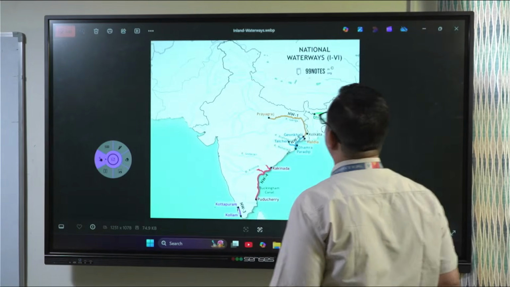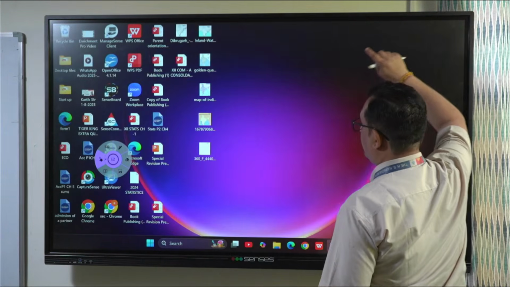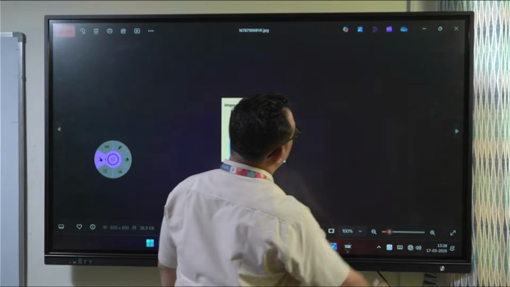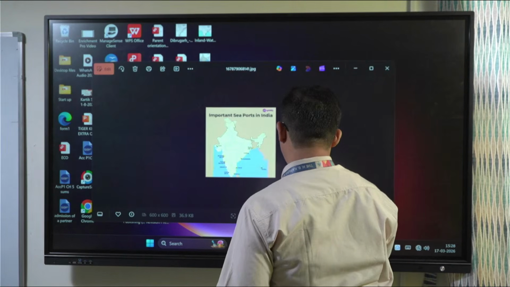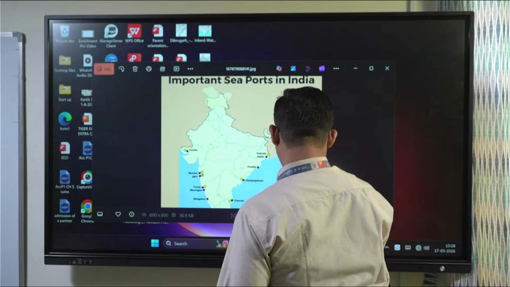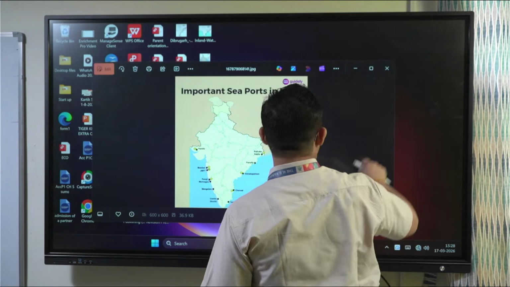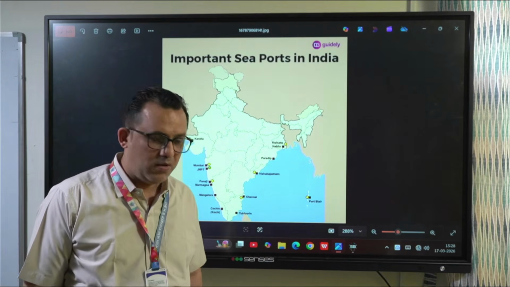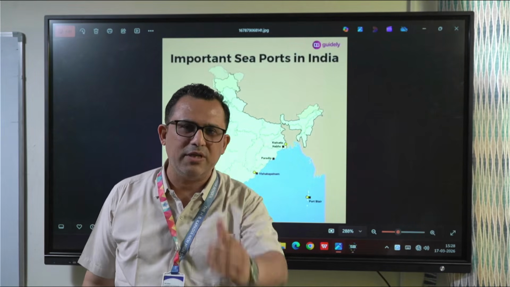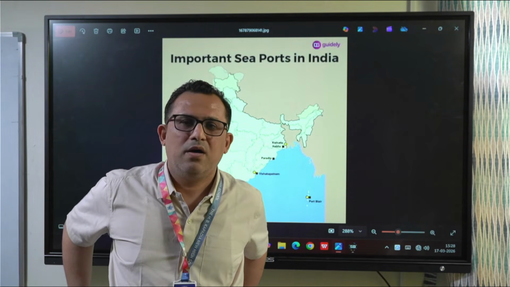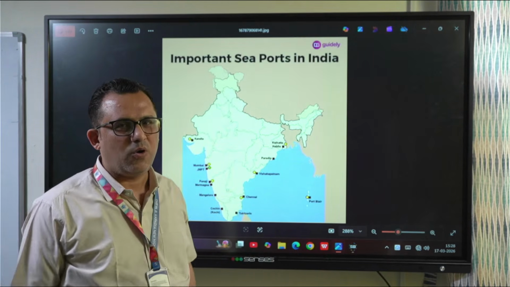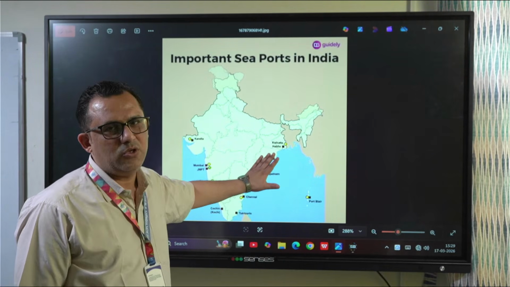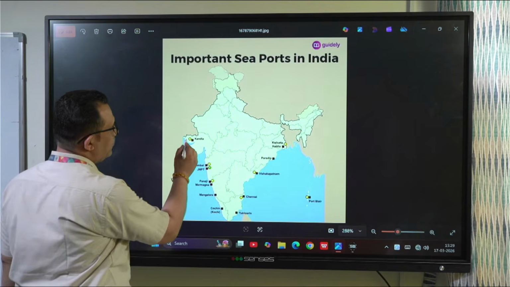Now, here we have a good map of ports of India. There are many ports, you know, actually. 13 major ports, and then there are many minor ports also. It is not possible to cover all the major and minor ports, but we have covered important major ports which can come in your board exam. First of all, Kandla port.